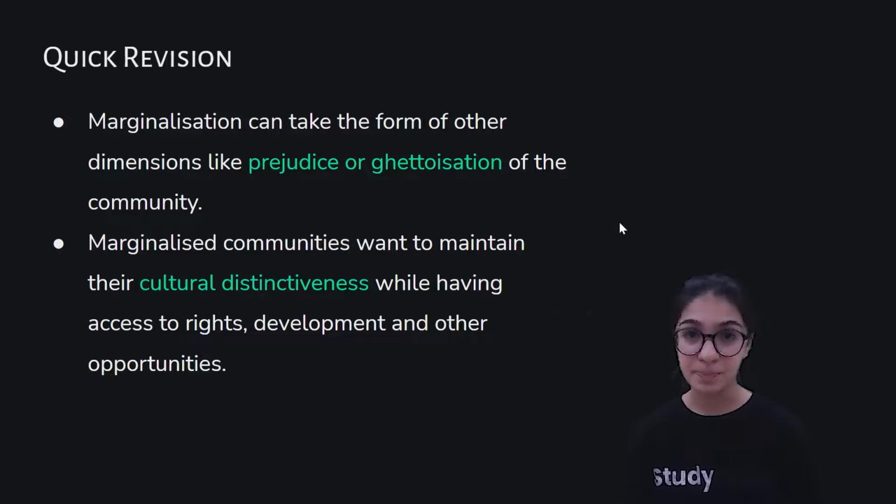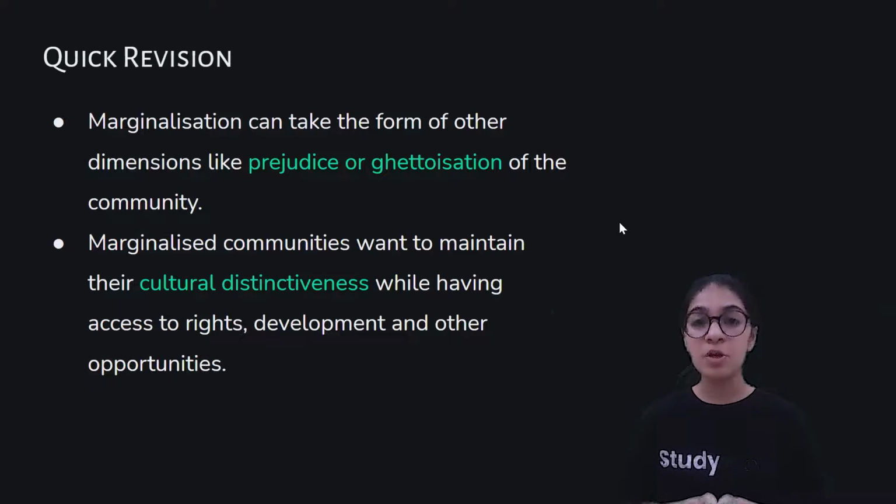What I'm trying to say is that they do not want to be part of society only physically. They also want to live with the society, while getting equal rights, equal opportunities, equal access to resources, equal respect, and equal opportunity for social, cultural, and economic development.